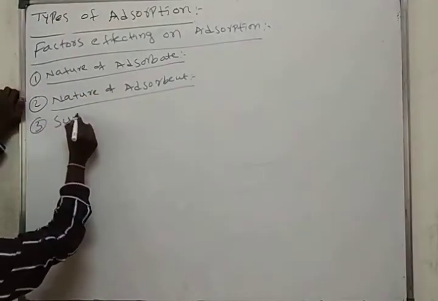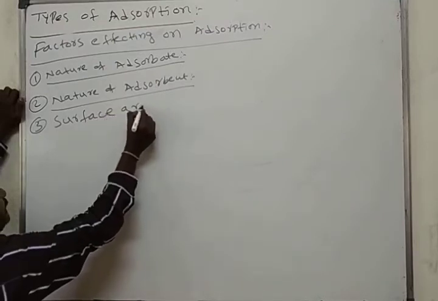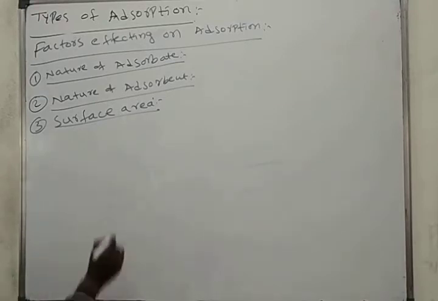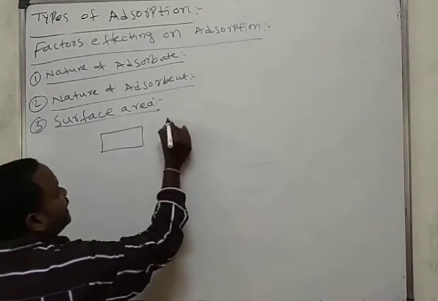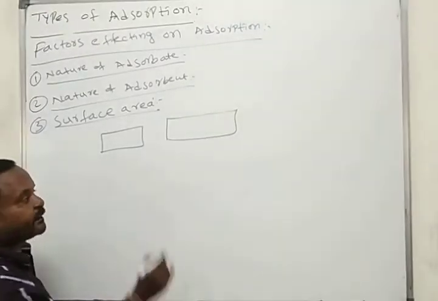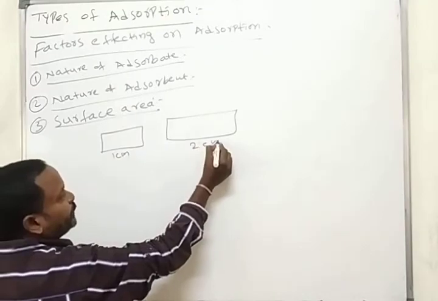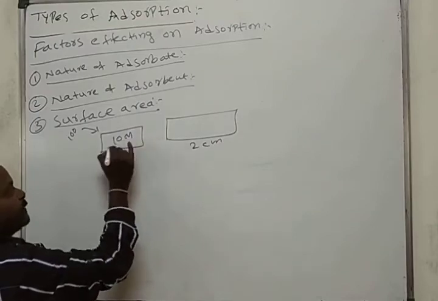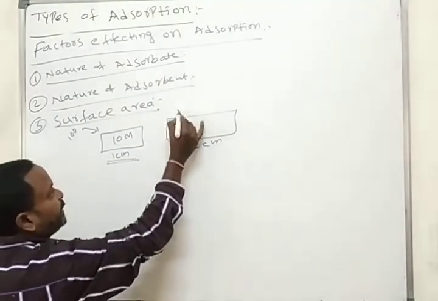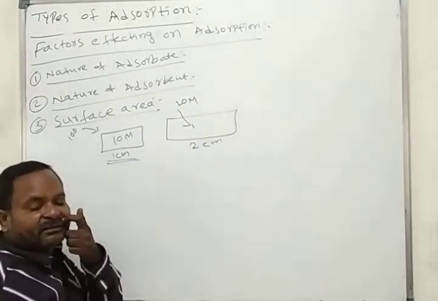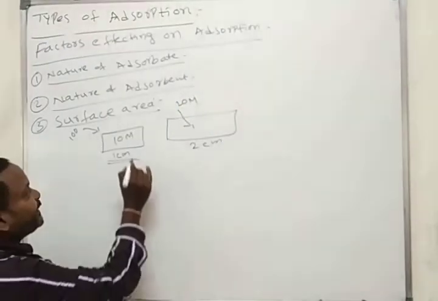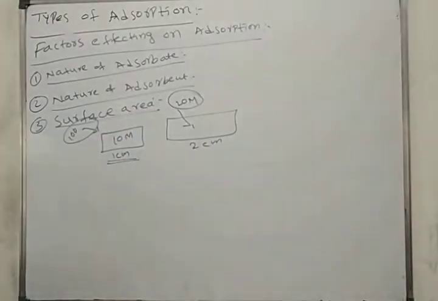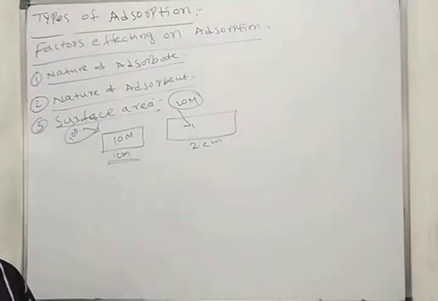Next, surface area. Finely divided surface area gives more and more absorption. Increasing the surface area, rate of absorption increases. Here 1 centimeter surface area, here 2 centimeter surface area. If you pass 100, only 10 molecules get absorbed on the surface of 1 centimeter. Here 20 molecules get absorbed on the surface of the 2 centimeter. By increasing the surface area, rate of absorption also increases, in physical absorption and chemical absorption.